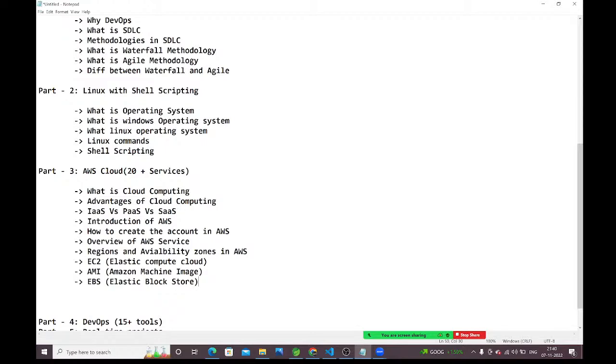See guys, whenever we are creating virtual machines by using EC2, along with those virtual machines we are going to get some default root volumes. Inside the default root volumes, we will get the operating system also. But we have one problem with that root volume. What is the problem? If you terminate this EC2 instance, the virtual machine, automatically that root volume also will be terminated. Whatever data you stored inside that root volume, you won't get back. You will lose that data also.